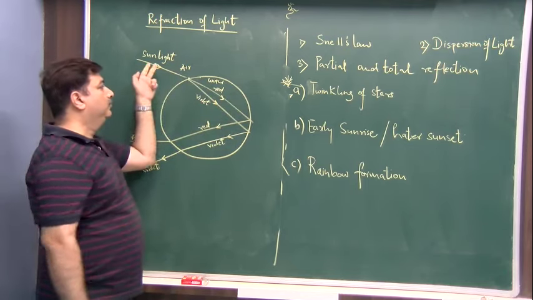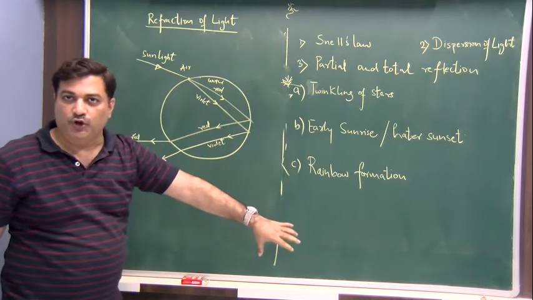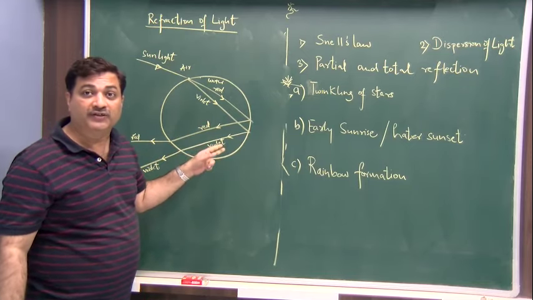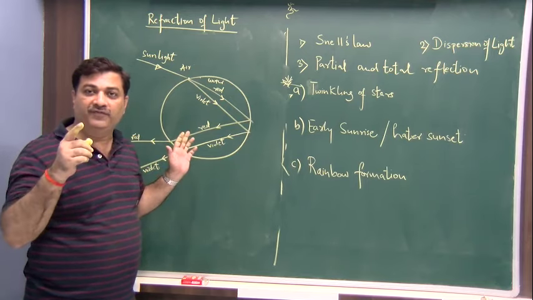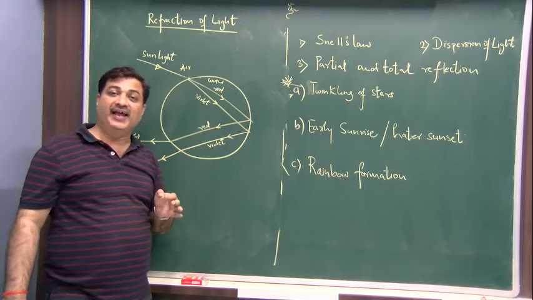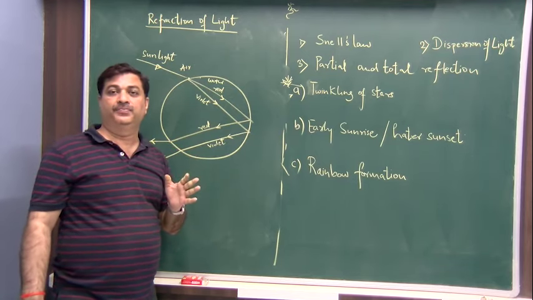Alright? Fine. Now they are incident. Most of the light will pass on. However, here they do not pass on. There is total internal reflection. When does total internal reflection happen? When the angle of incidence is greater than the critical angle. Is that clear?